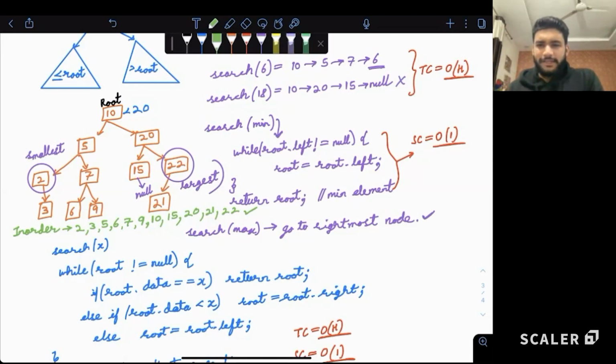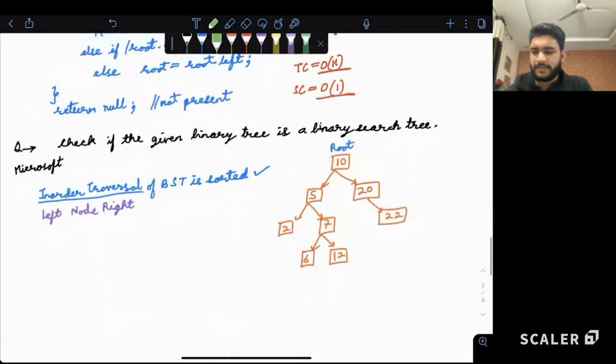Now, do we all agree that for all binary search trees, in-order traversal will be sorted? Draw any binary search tree. In-order traversal will always be sorted. That is a very correct statement. This is a correct statement, guys.